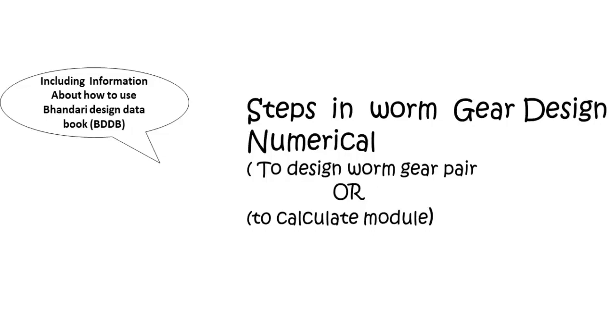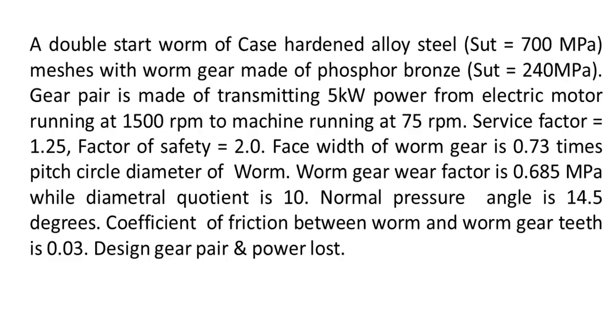Now let us solve one numerical on the worm gear. If your numerical says the double start worm, so remember your ZW is 2 because it is a double start worm of case hardened alloy steel. Your SUT is 700 megapascal. So SUT of worm is 700 megapascal. Meshes with worm gear made of phosphor bronze. So see, your phosphor bronze gear is there whose SUT is 240 megapascal.